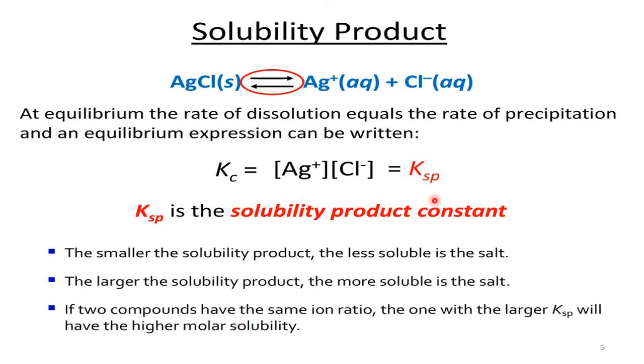Among AgCl, AgBr, AgI, whose KSP is more? That depends upon the larger size of the anion. Please recall the Fajans rule. When the anion size is larger, it will develop covalent character. When it develops covalent character, it is less soluble in water and more soluble in other organic solvents. Then again the KSP value differs. So depending upon the KSP value in a particular solvent, we can tell whether it is soluble or insoluble.